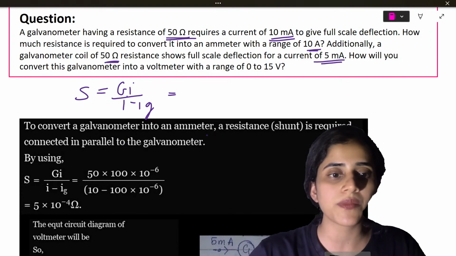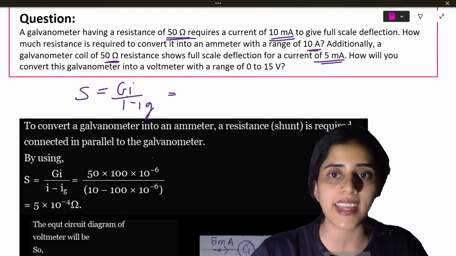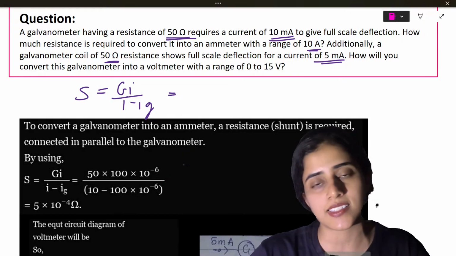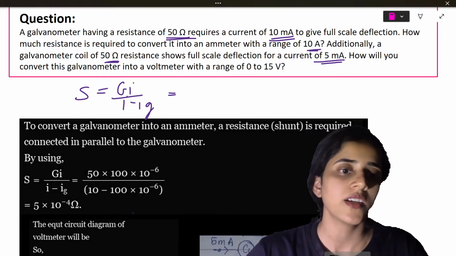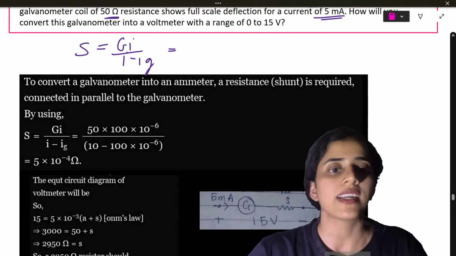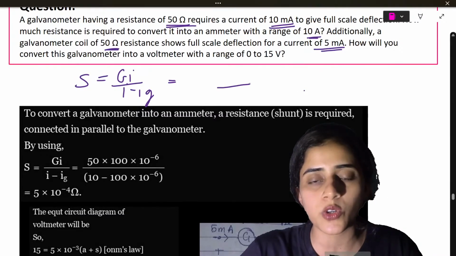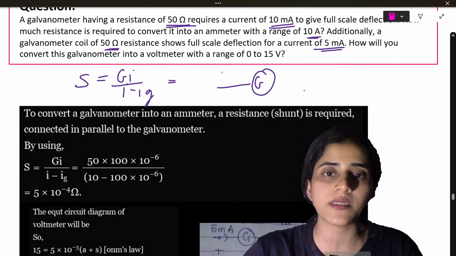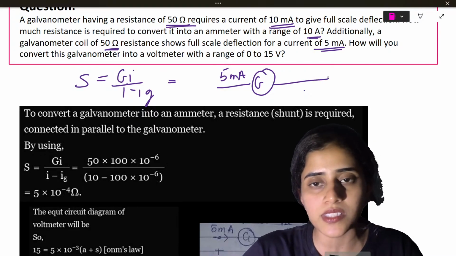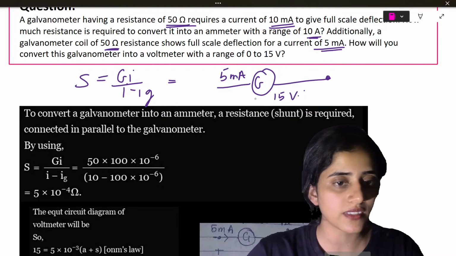So it's going to be 100 into 10 raised to minus 6 divided by again 10 minus 100 into 10 raised to minus 6. So what you will get? You will get 5 into 10 raised to minus 4. Now, see the equivalent circuit is shown to you here. So what is it going to be? There's going to be a galvanometer. It's going to move at a current of 5 milliamps. Okay. And the voltage is going to be 15 volts. Yes.